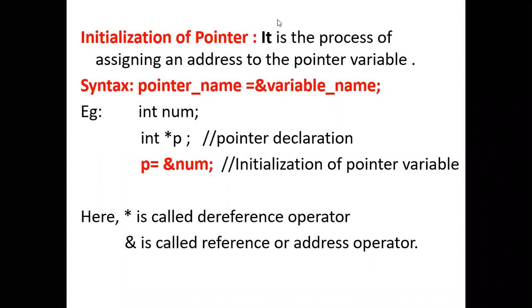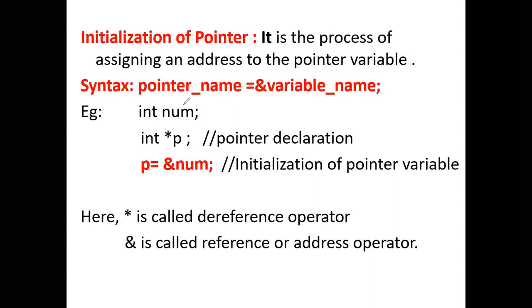Next is initialization of a pointer. We know how to initialize a variable; the same way, this is the initialization of pointers. It is the process of assigning an address to the pointer variable.